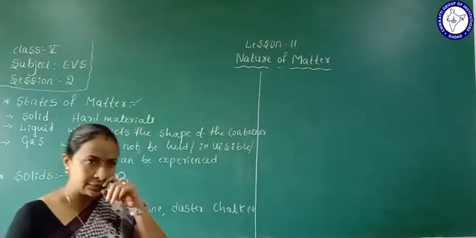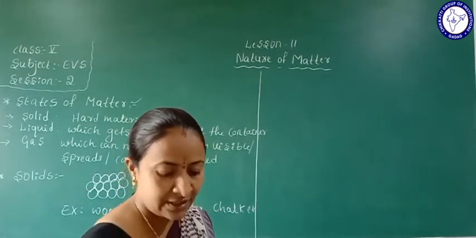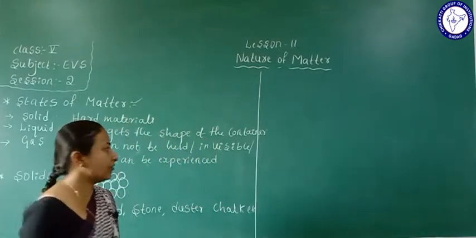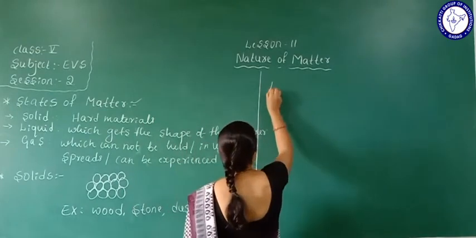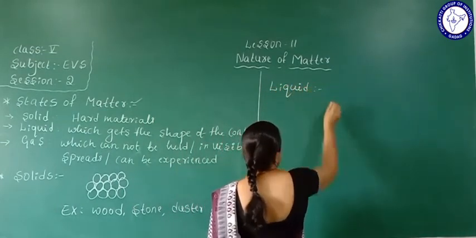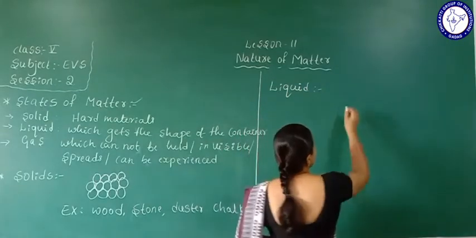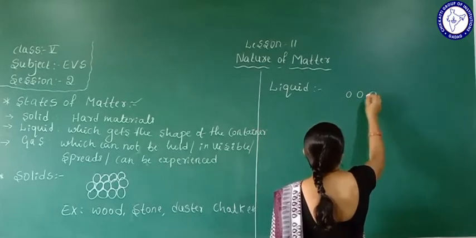Okay, next we are going to the second one, liquids. In liquids, the particles are arranged loosely. So how are they arranged?